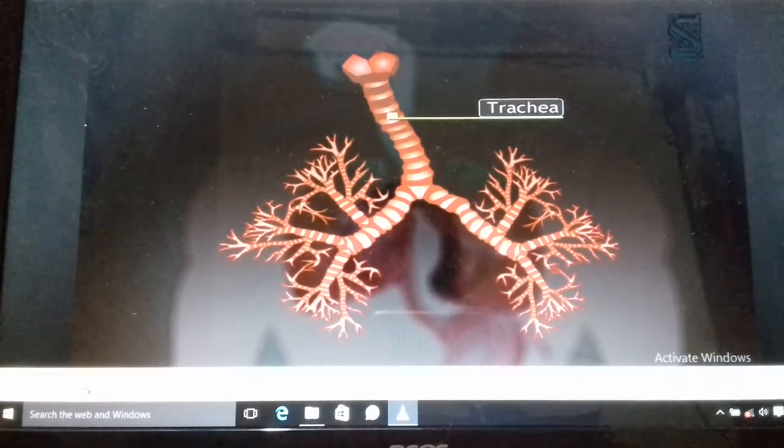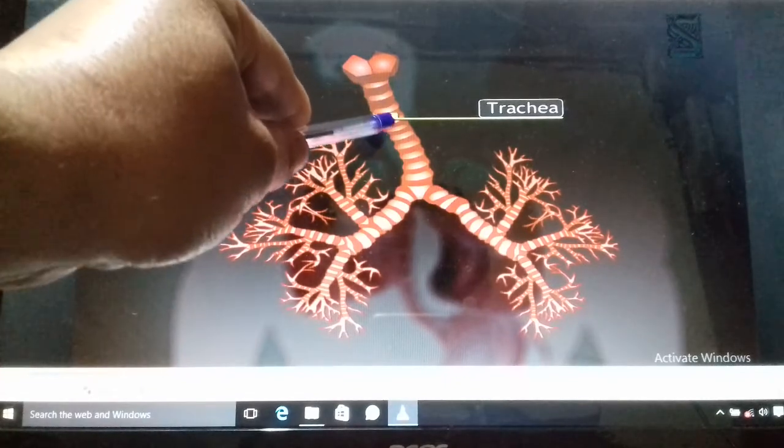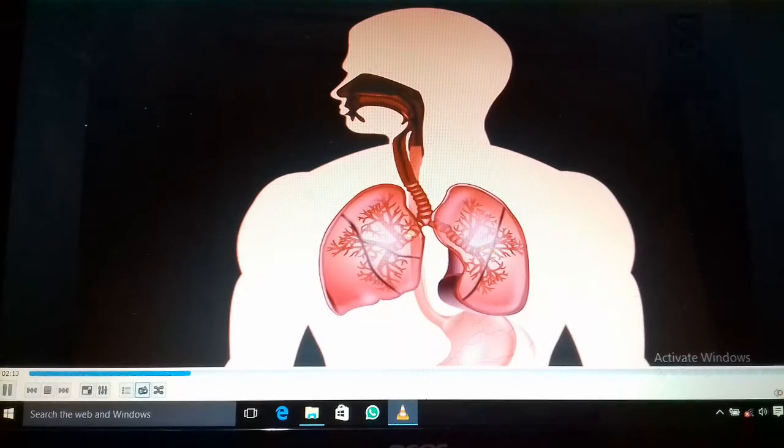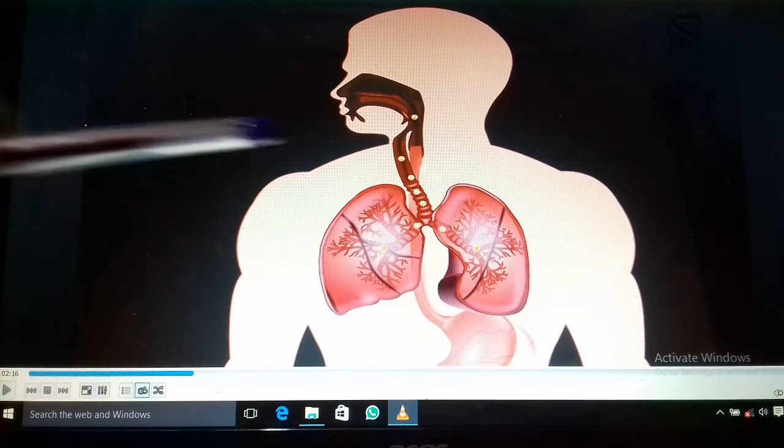Now the trachea, you can see this is the part of the trachea. What is the role of the trachea? After the larynx, air passes into the trachea, and it is also called the windpipe. And what is its main work? It is divided into two bronchi.